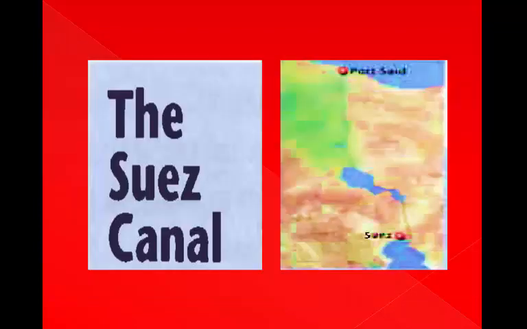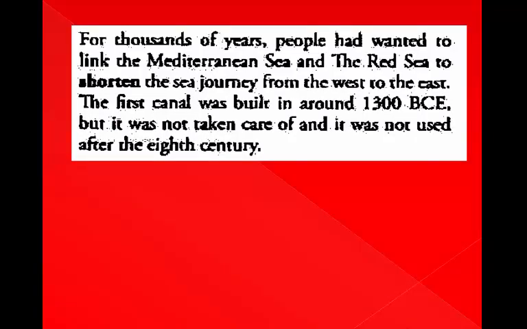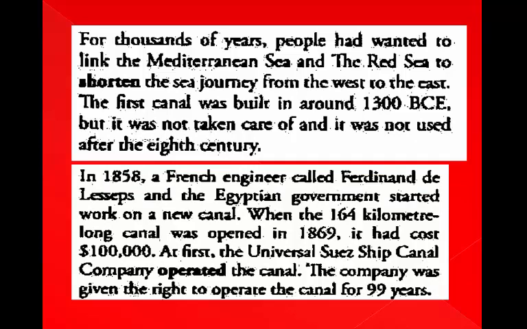The Suez Canal. Reading. For thousands of years, people had wanted to link the Mediterranean Sea and the Red Sea to shorten the sea journey from the west to the east. The first canal was built around 1300 BCE, but it was not taken care of and it was not used after the 8th century. In 1858, a French engineer called Ferdinand de Lesseps and the Egyptian government started work on a new canal.